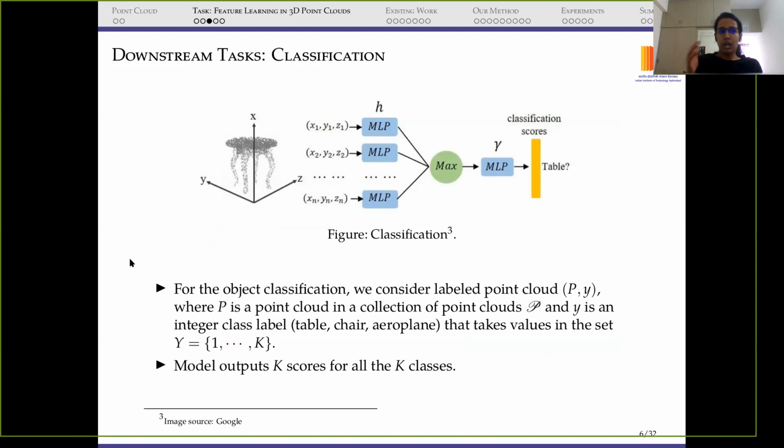Our model would output k scores for all of these k classes, and we would pick the class with the maximum score. You can imagine that we have a table point cloud here, and it is fed to some sample network, and in the end this network should learn the embedding in such a way that it is able to classify this as a table. So this was the classification.